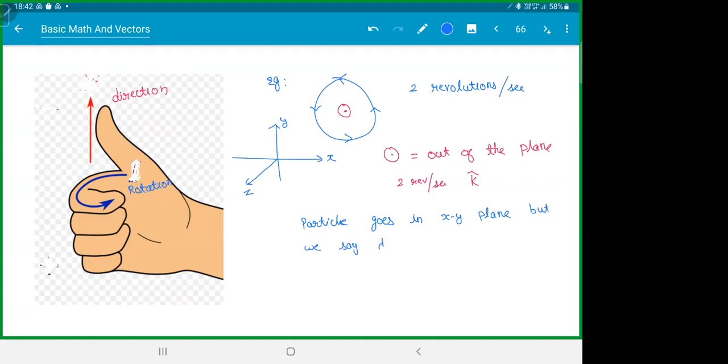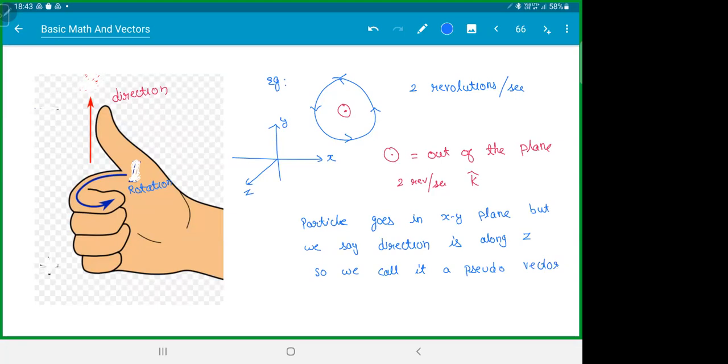We say the direction is along Z. That's why we call it a pseudo vector. Therefore, we call it a pseudo vector, because it's not a real direction. It is just for convenience. So what is the convenience here? Just by giving one direction, I can eliminate all those infinite directions, right?